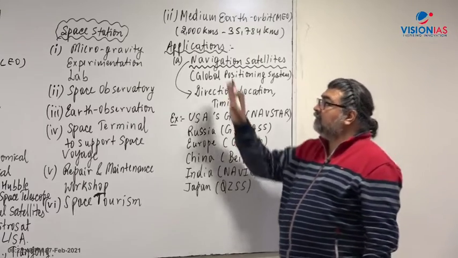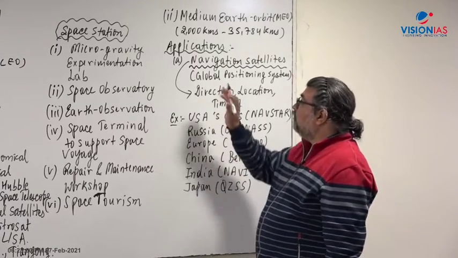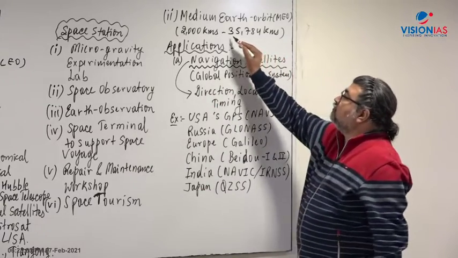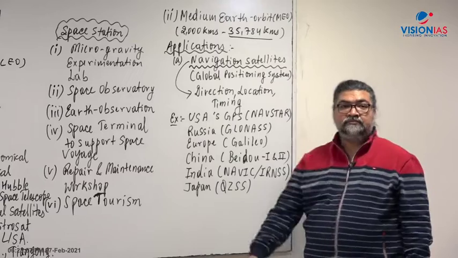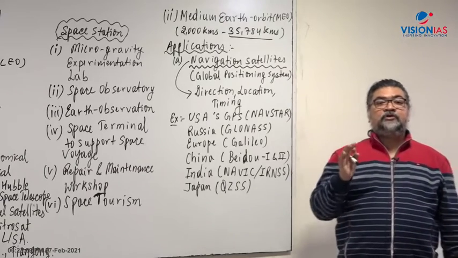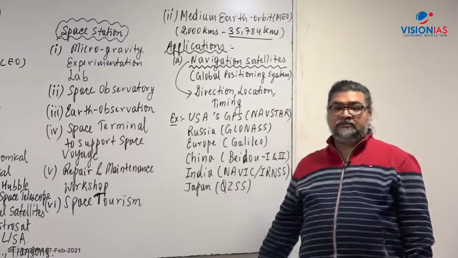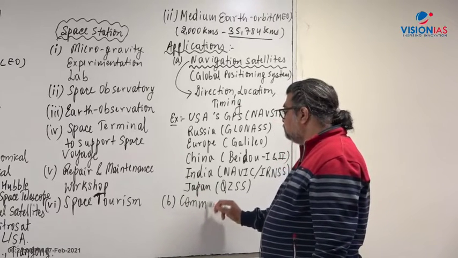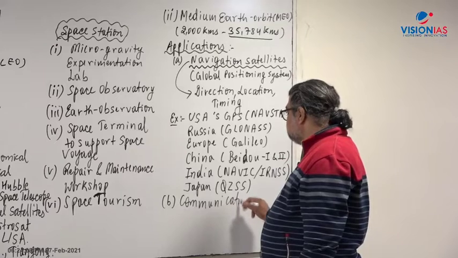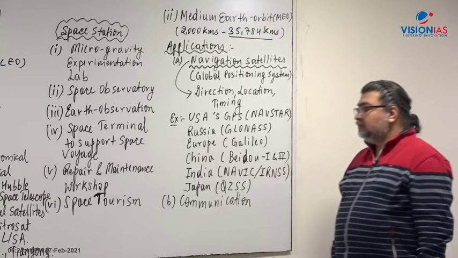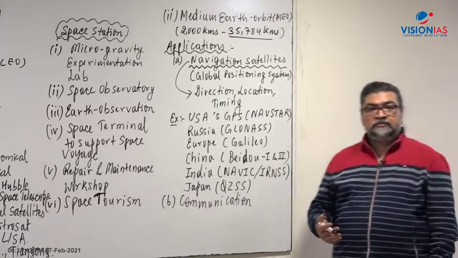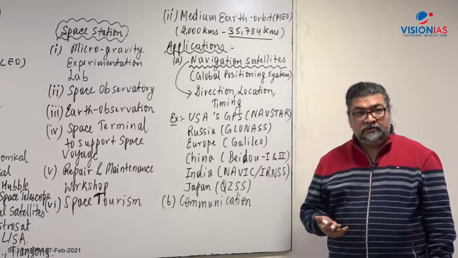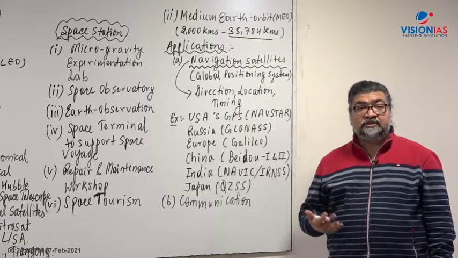Now, apart from this navigation part, what comes second, just above the medium Earth orbit? When we come to 35,784 kilometers, there is a special type of orbit called the geostationary orbit. What comes next is the communication satellite: broadcasting, tele-education, telemedicine, all those kinds of satellite communication, SATCOM.